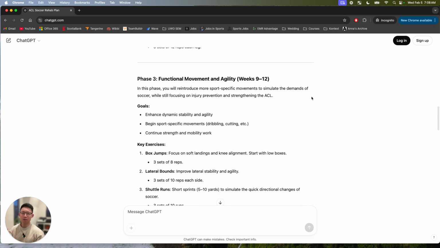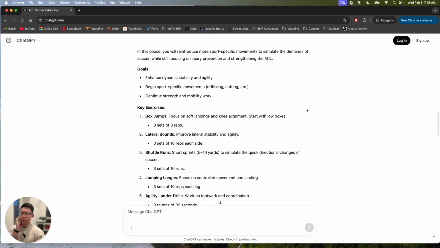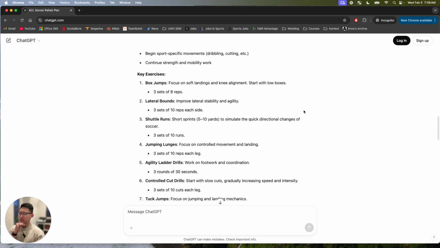So there's definitely a big gap there that we want to try to bridge, because you're not going to go from body weight lunges and squats into box jumps and lateral bounding. You probably need to work on single leg control and stability. They didn't have any mention of single leg stuff in there, so definitely something that we should consider.